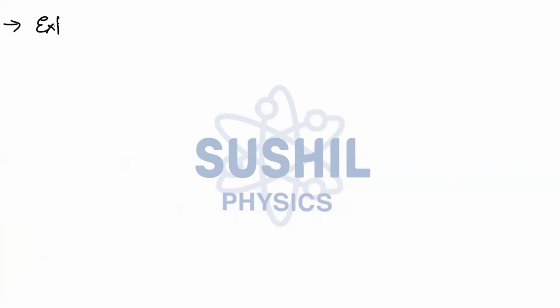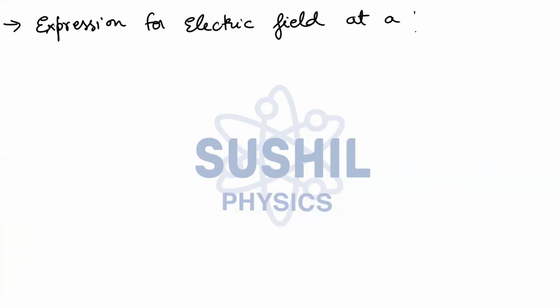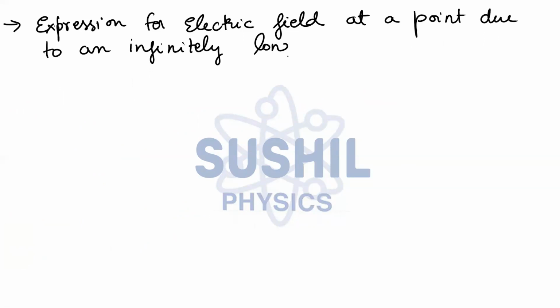That is the expression for electric field at a point due to an infinitely long, straight, uniformly charged wire.